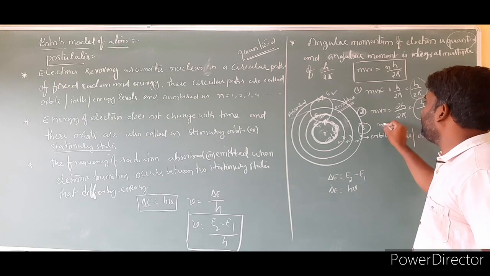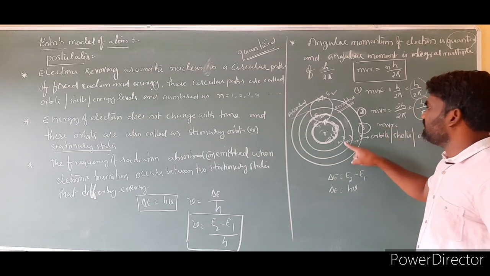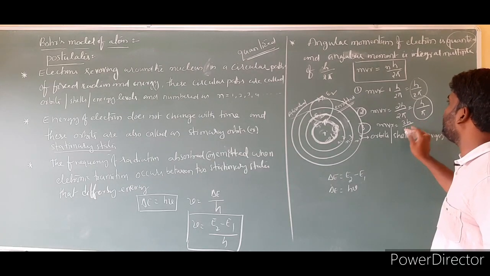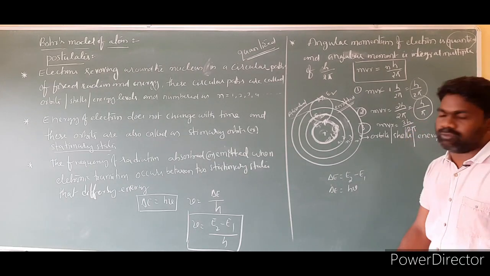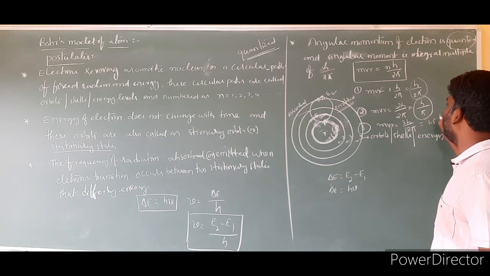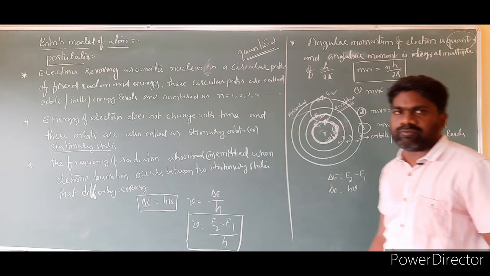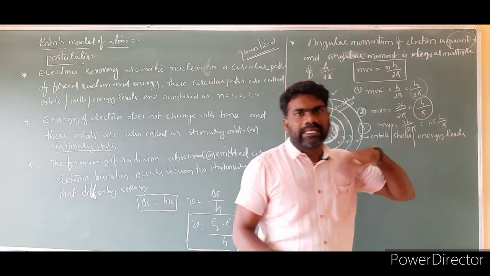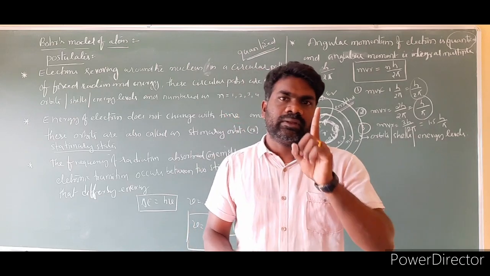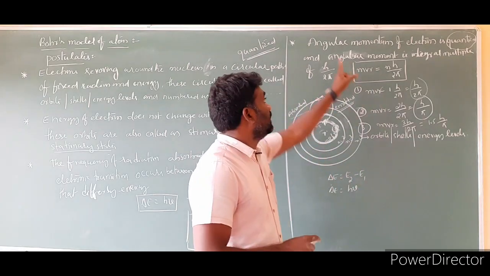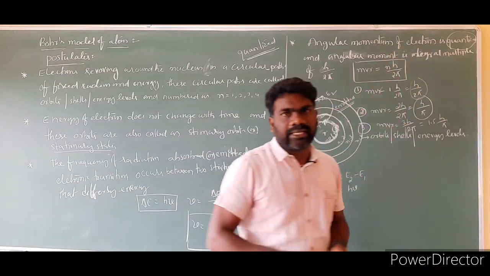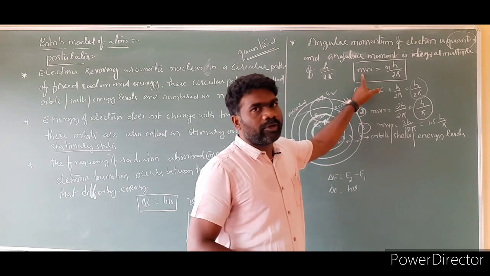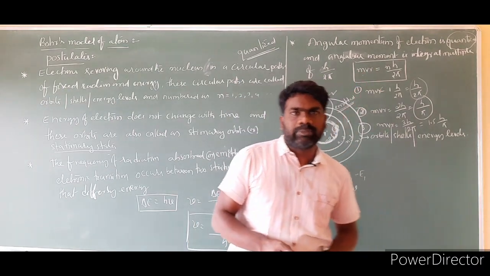Then suppose the electron is present in the third orbit. Then mvr is equal to 3h by 2 pi, since n is equal to 3. So 3h by 2 pi is 1.5 h by pi. The angular momentum of the electron in the third orbit is 1.5 h by pi. So if you take any orbit, the angular momentum has a constant value. That angular momentum of the electron is quantized, and it is an integral multiple of h by 2 pi. We have the formula to calculate it: mvr is equal to nh by 2 pi.